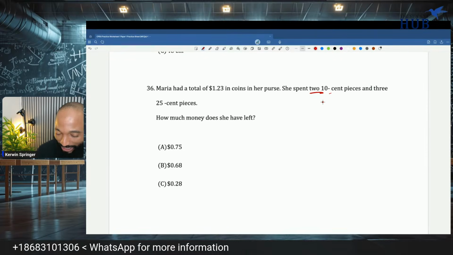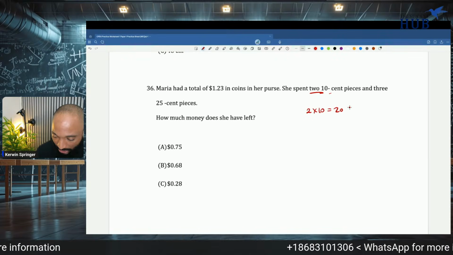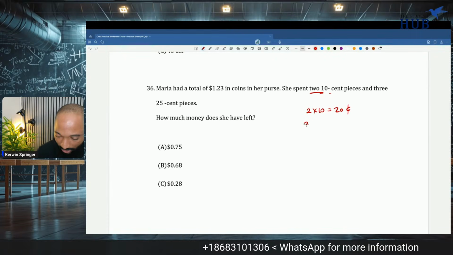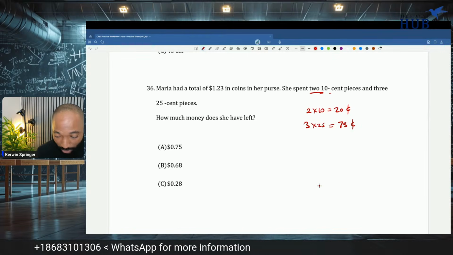As a Caribbean person, I had to hold back myself there. But 2 times 10 is 20 cents. Who knew I was going to say that? Do you know what was going to come out my mouth?